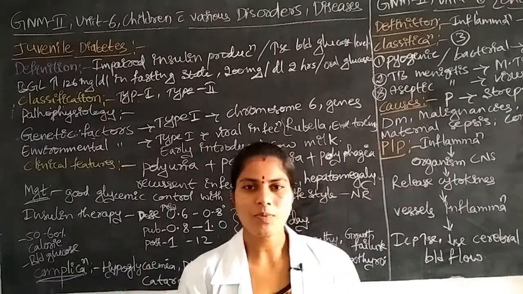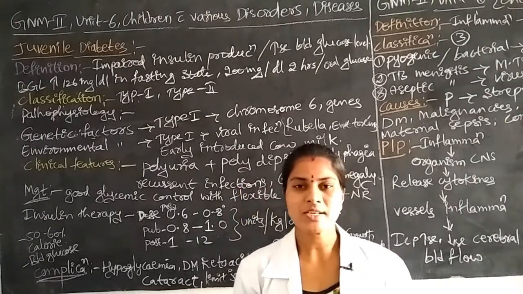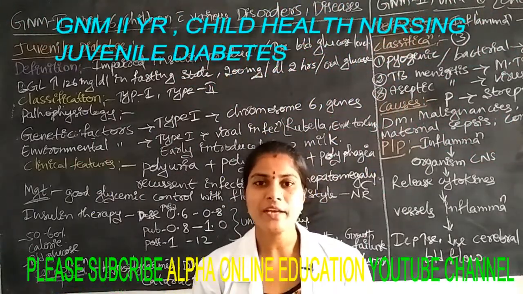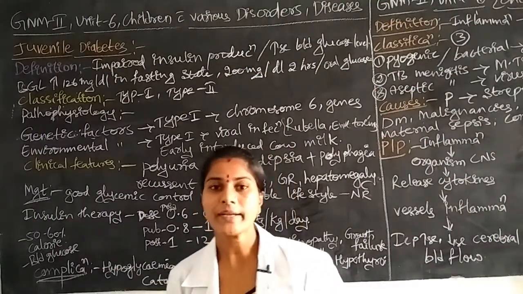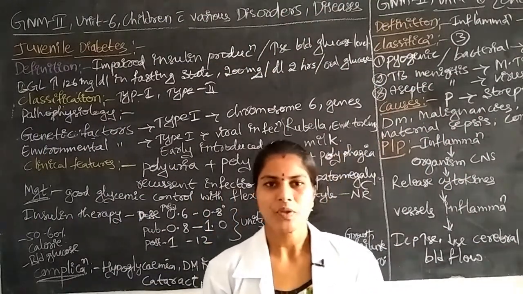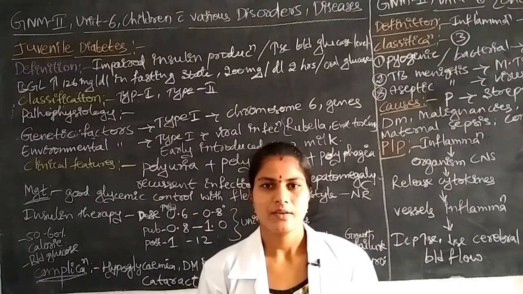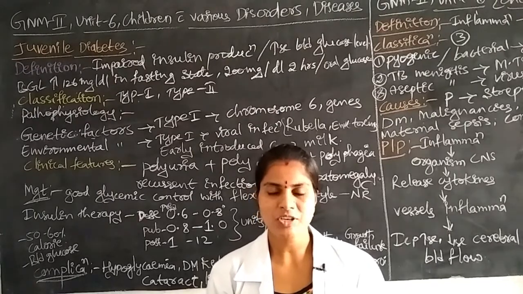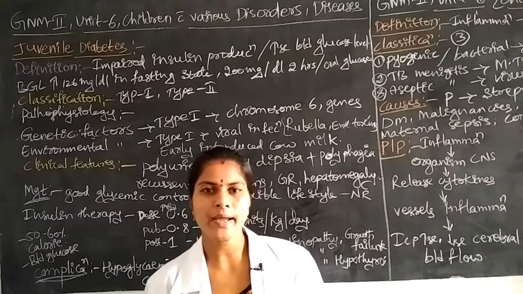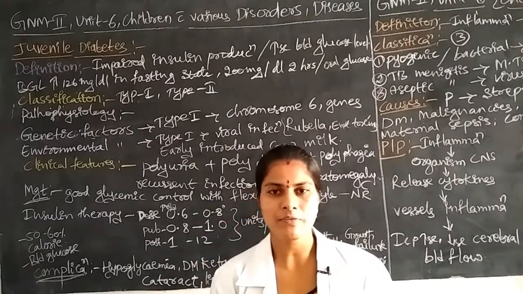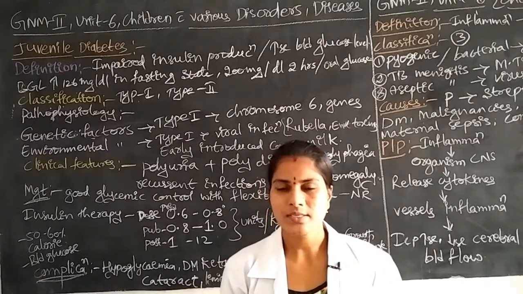Next complication, retinopathy, vision loss. In this the children completely lose their vision. Next is nephropathy, in which there is complete loss or failure of kidney function. What are the kidney functions? Purification of blood and excretion of waste in the form of urine. That normal function fails. These are the complications.